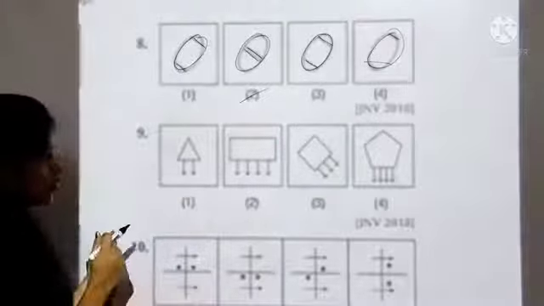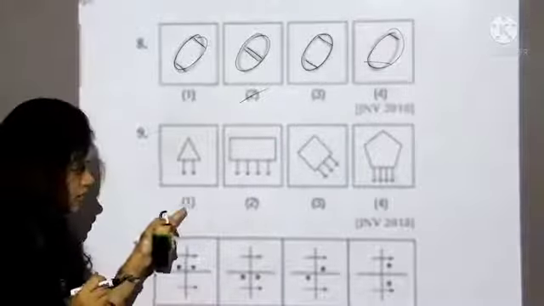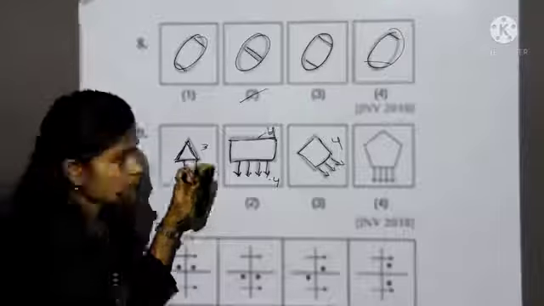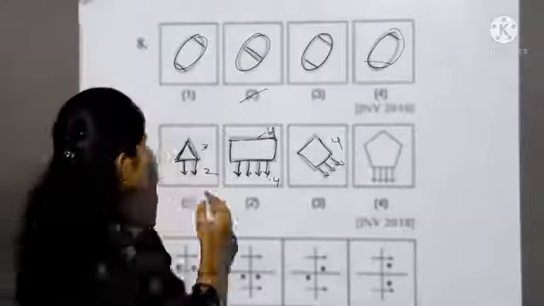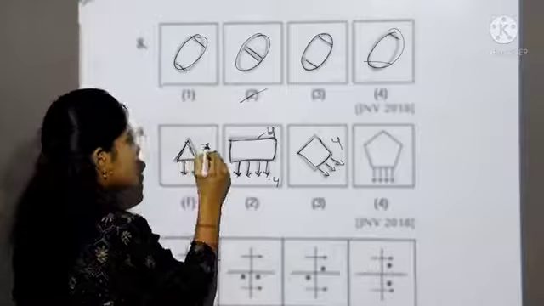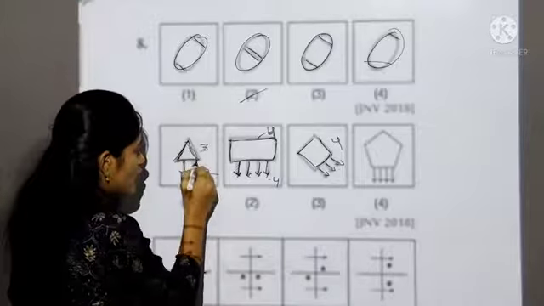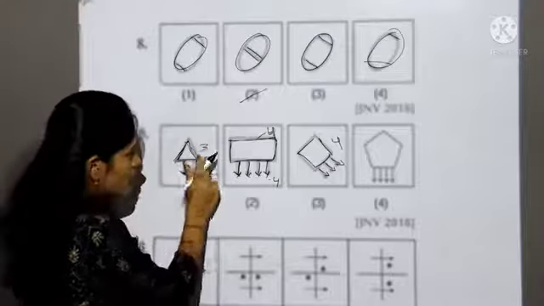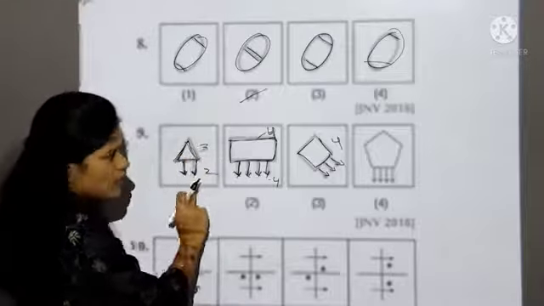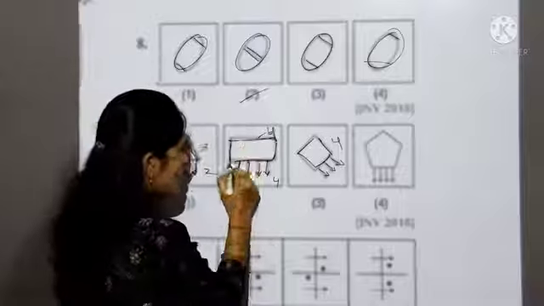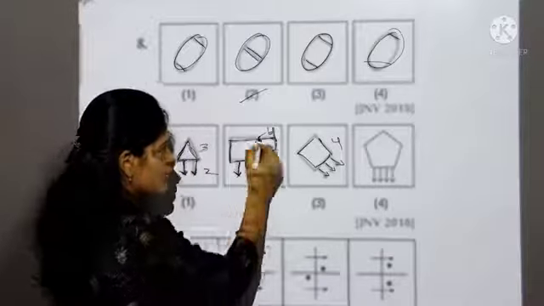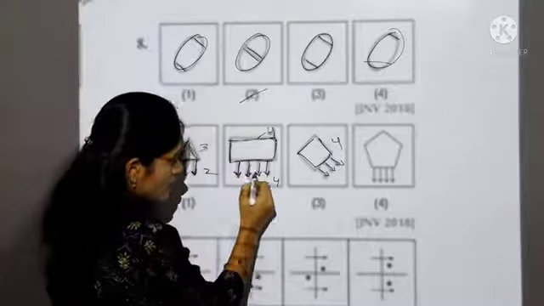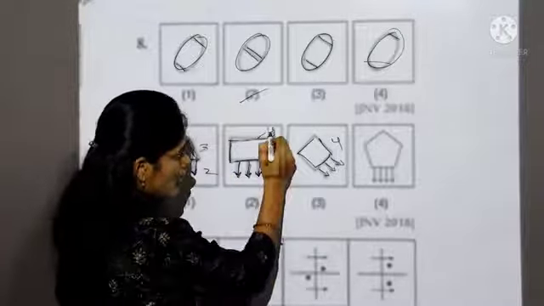Let's take ninth question. First you see all the boxes carefully. See, first box is having triangle and two arrows. This triangle is having 3 lines and it is having 2 arrows. One less than the lines of this triangle. Let's take second box. Here in this there is a rectangle which is having 4 lines and 4 arrows. See, 4 lines, 4 arrows.